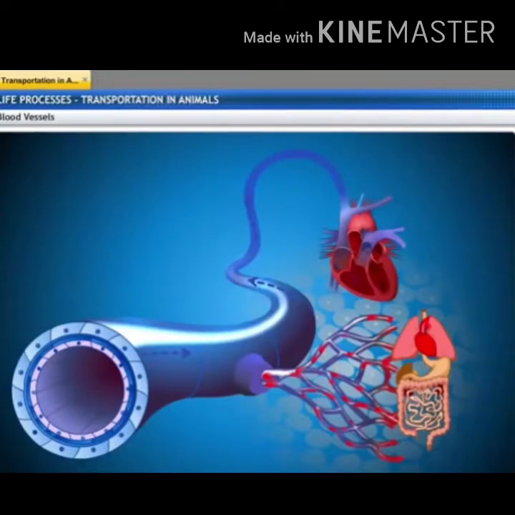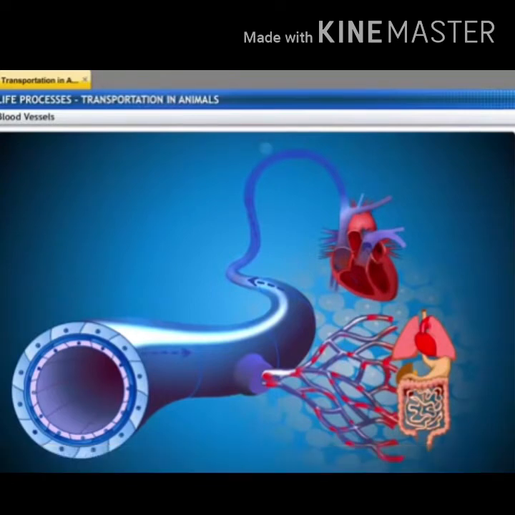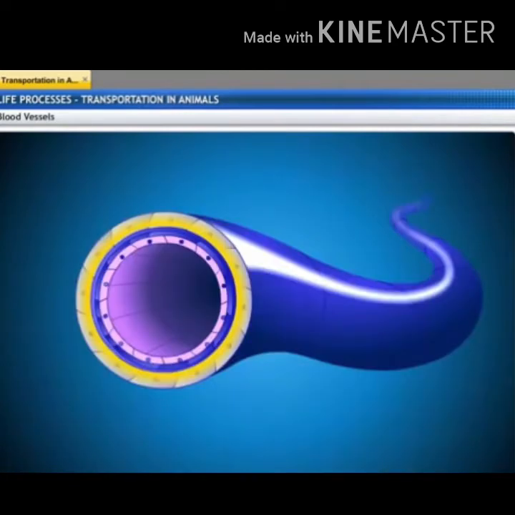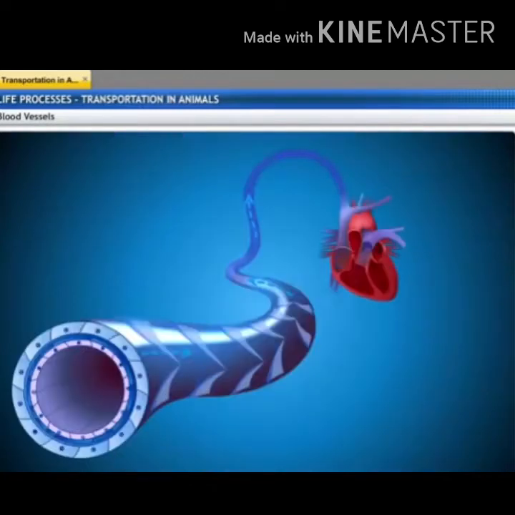Veins are blood vessels, usually represented by blue color. Veins transport deoxygenated blood from different parts of the body back to the heart. They are thin walled. Since the pressure of the blood is less in veins, there are valves. These valves prevent the backward flow of blood. It ensures that blood flows only in one direction, that is, towards the heart.